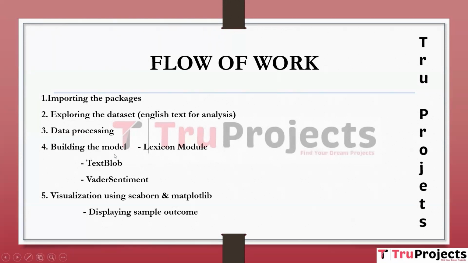The other module is building the model using lexicon models. In that, we have TextBlob and VADER Sentiment. Coming to TextBlob, TextBlob is a Python library that simplifies text processing, including tasks like parts of speech tagging, noun phrase extraction, and sentiment analysis. It utilizes a pre-built sentiment lexicon to assign polarity scores like positive, negative, or neutral to the text data. TextBlob is employed for its simplicity and efficiency in providing quick sentiment analysis results. It is useful for initial sentiment assessments of financial text, allowing for rapid analysis of large data sets.